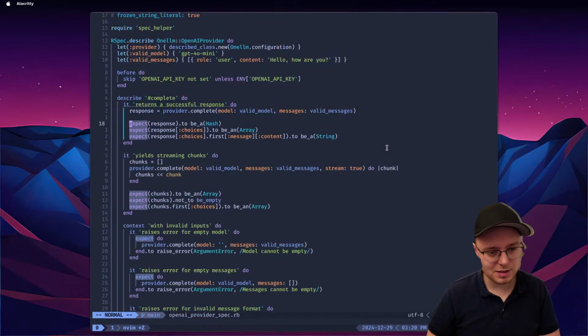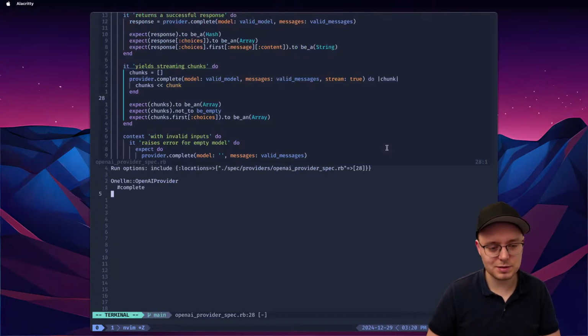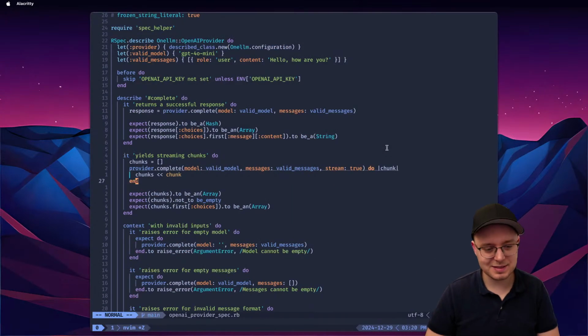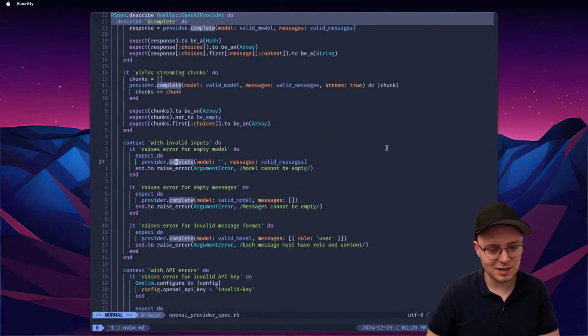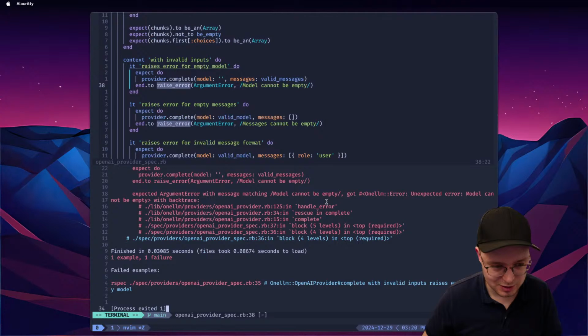And success, great success. So this test was successful, although we're not checking much. We're just checking that it works, and it's a string, and it's not empty, which is fine. Streaming chunks is not going to work, right? Because we haven't implemented it yet. Okay, invalid inputs. So the model cannot be empty. I saw the error: unexpected error, model cannot be empty.